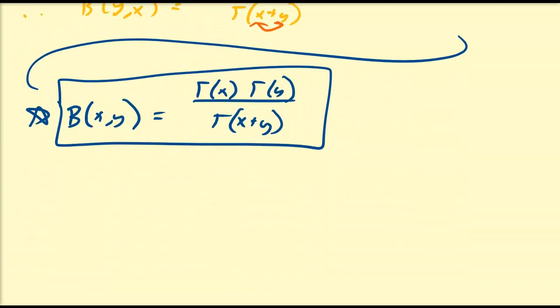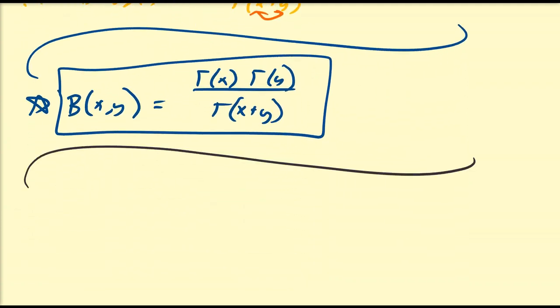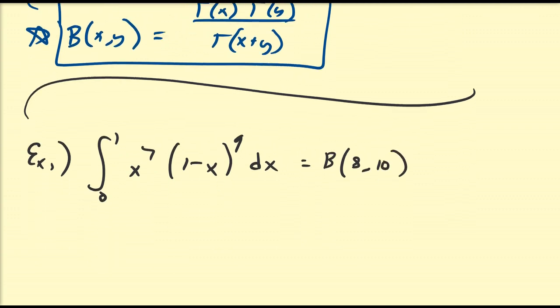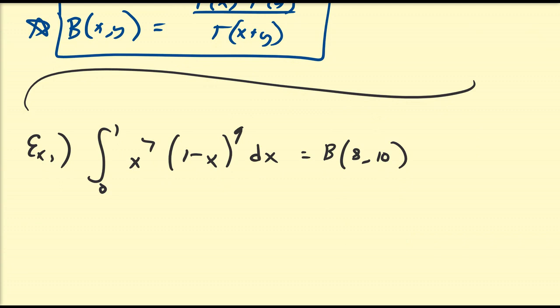Alright, so let's do a couple of examples to illustrate how we can use this awesome identity to evaluate some beta functions. Let's assume we want to find the integral from 0 to 1 of x to the power of 7 times 1 minus x to the power of 9 dx. You should be able to see that this is precisely the definition of beta evaluated at 8, 10. Since that is the case, we can use any representations or identities that we have. So this is going to be gamma 8, gamma 10, all over gamma of 8 plus 10, which is gamma of 18.